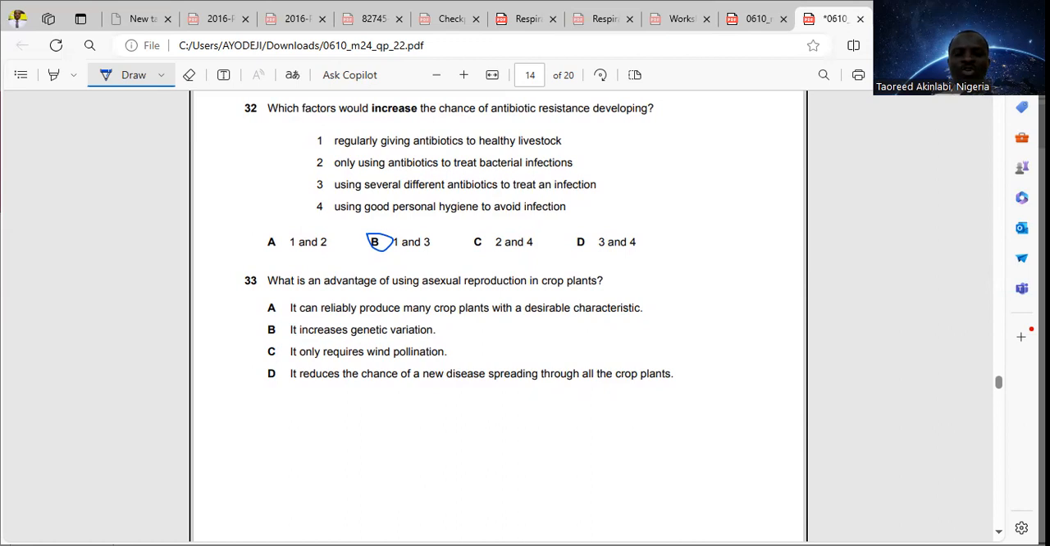For 33, what is an advantage of using asexual reproduction in crop plants? Number 1, asexual reproduction is faster. It requires just one organism. All right. And other factors like that. From those options there, the answer will be option A. It can reliably produce many crop plants with desirable characteristics. That means it's actually very fast. Many crop plants can be produced with the desired characteristics that the person requires. For 33 it is option A.